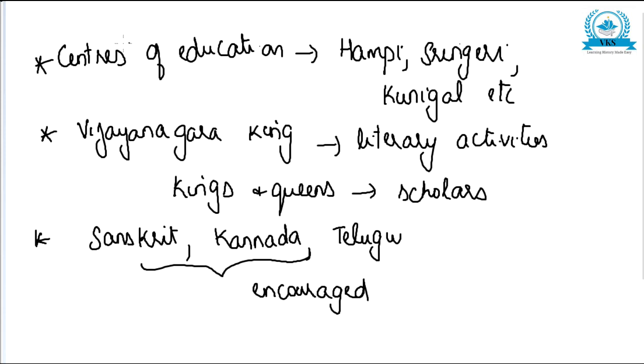So there were many important centers of education like Hampi, Sringeri, Kunigal, etc. The Vijayanagara kings encouraged literary activities. The kings and queens themselves were great scholars. Sanskrit, Kannada and Telugu literature and other language literature were encouraged. So that is how literature developed during the Vijayanagara period.